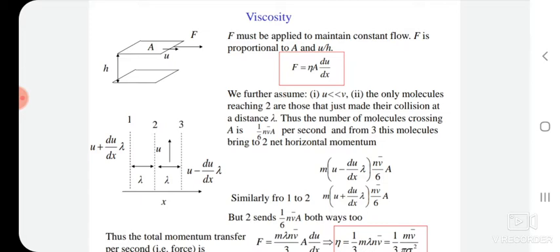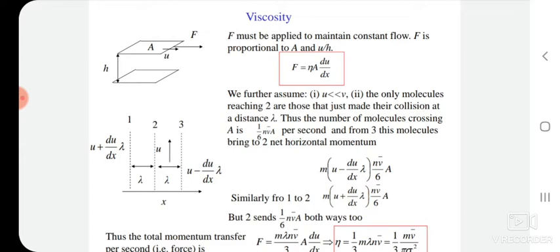If we are applying the force for maintaining a constant velocity, we further assume that the velocity is very much greater than u. The only molecules reaching are those that just made their collisions at a distance lambda.